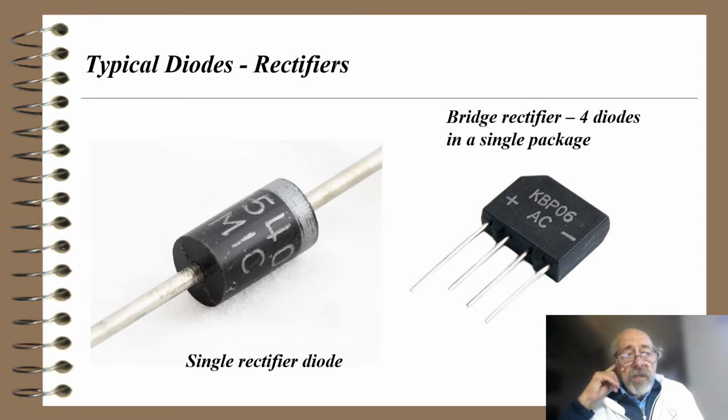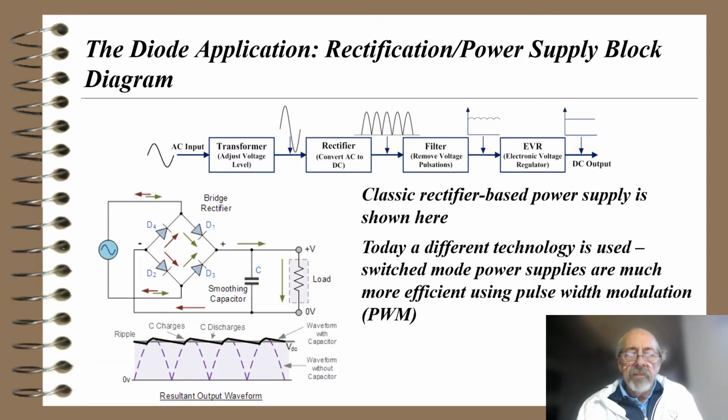So here's what a typical diode looks like. There's certainly a blown up picture of one. There are 2 leads. It looks like a resistor to some extent. And again, there's a stripe on one end. And to the right of that is a bridge rectifier. There's 4 diodes in that single package. And you can see on the outside of that package, I put AC on the 2 inner leads, and I get plus and minus on the 2 outer leads.